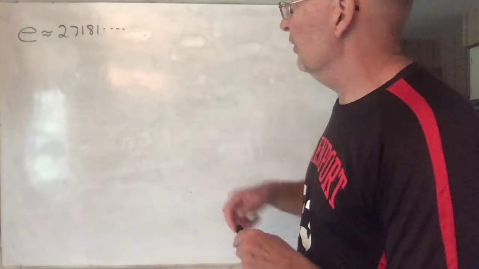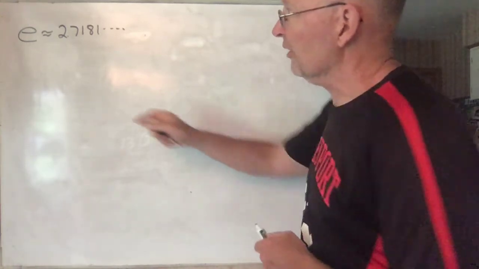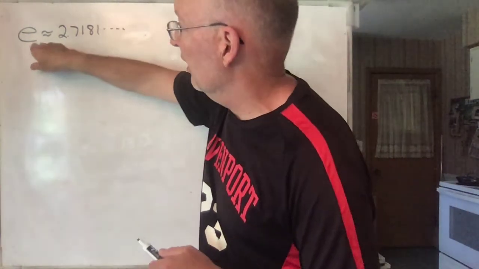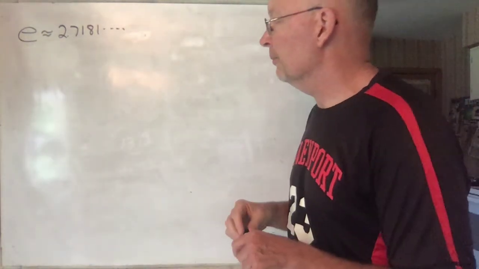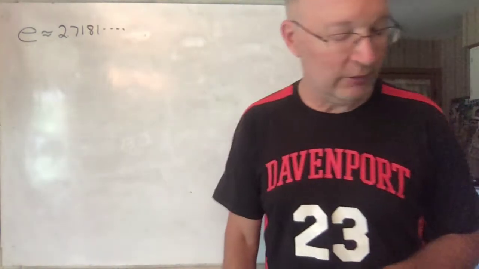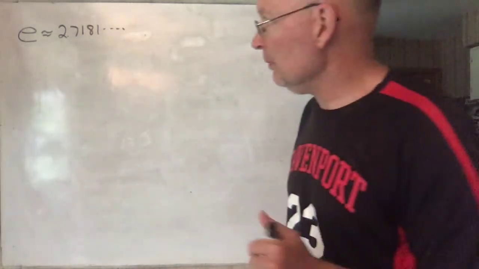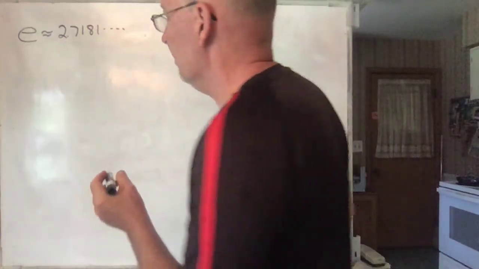By the way, the reason I use EXP for exponential is because this is the basis for an exponential equation, which we'll be learning about later on. Anyway, where does this show up?